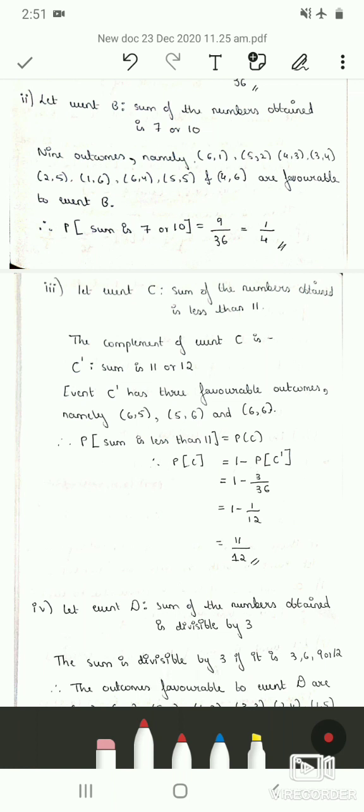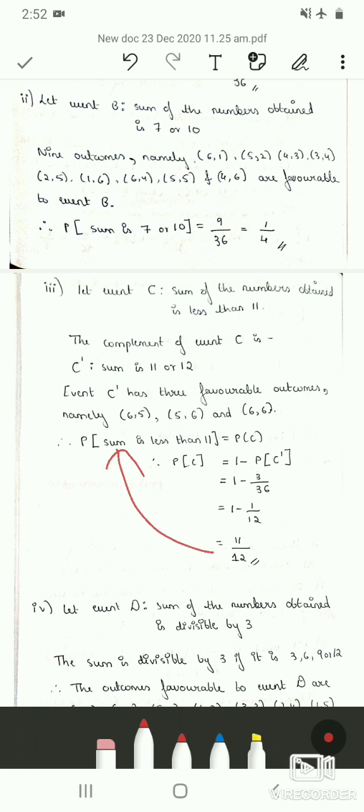Therefore, the probability that the sum is less than 11, which is P(C), is 1 minus P(C dash). So we have taken the complement. So 1 minus 3 by 36, where 3 is the number of favorable outcomes and 36 is the total number of outcomes. So 1 minus 1 by 12, which is 11 by 12.